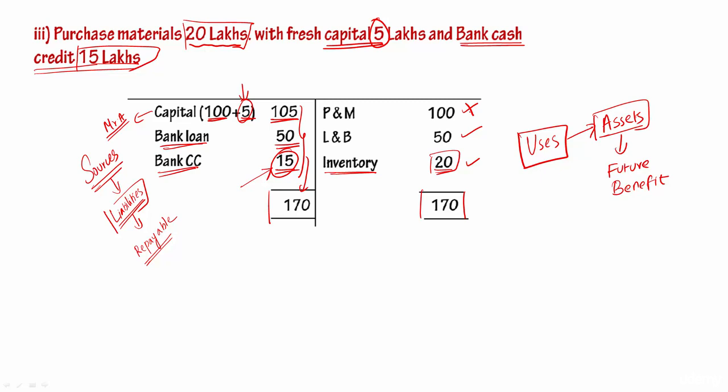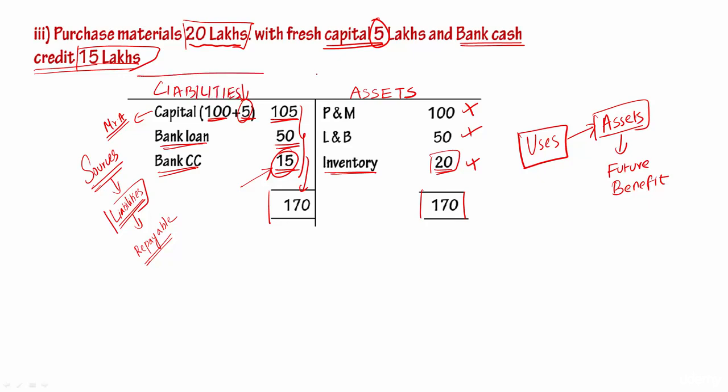Land and building is a place where activities are being carried and it will continue for a future. Inventory, it is not yet consumed now, it means it will be consumed in future, which can be sold and it can bring back profit. It means all these items are giving future benefit. So I'm going to call them as assets. So I'll put it here. I'm going to call these items as assets, these items as liabilities.